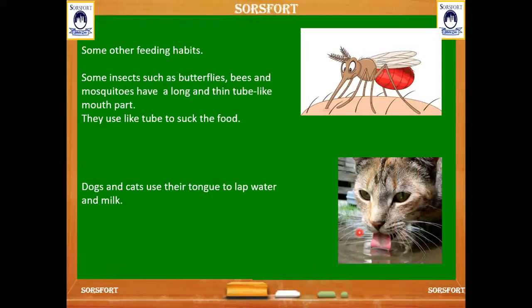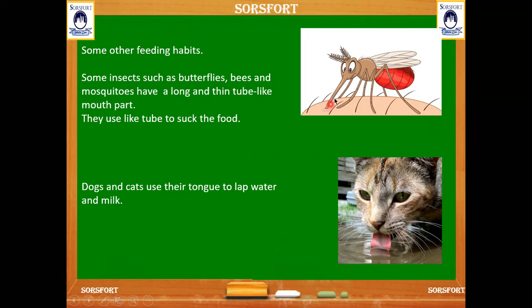And these are all about the types of animals according to their food habits. And we can see some of the other food habits, like some insects such as butterfly, bees, mosquitoes, they have a long tube-like mouth. Here you can see the mosquito having a long tube-like mouth.